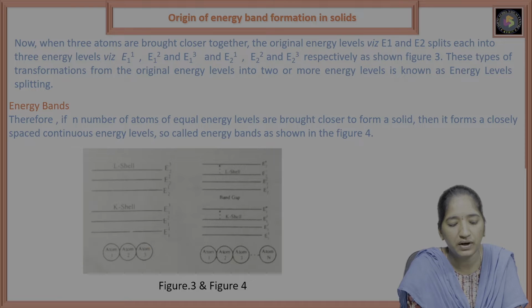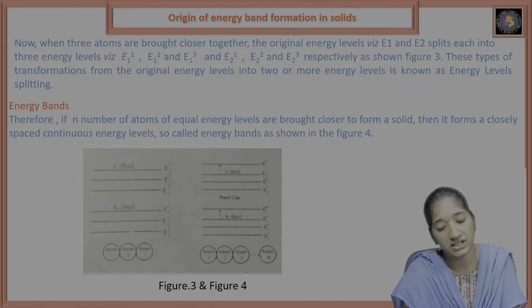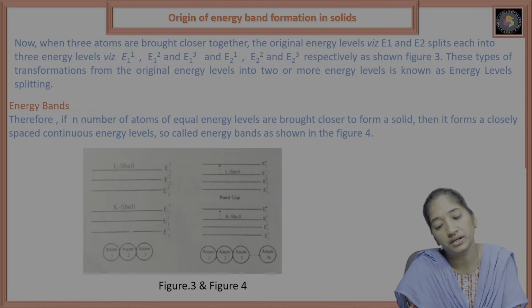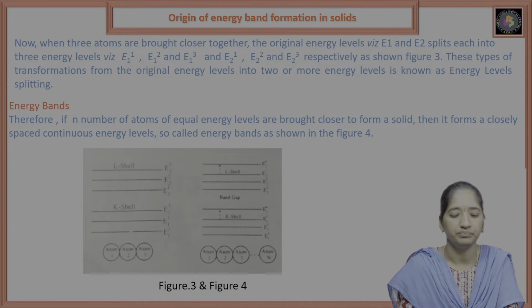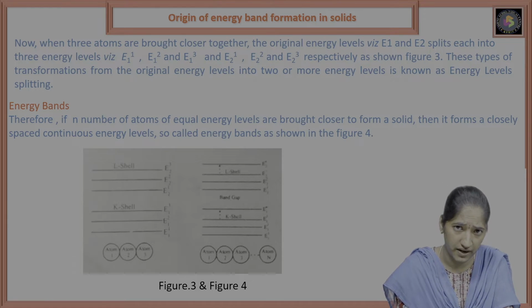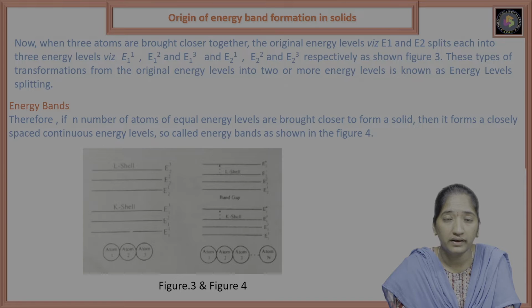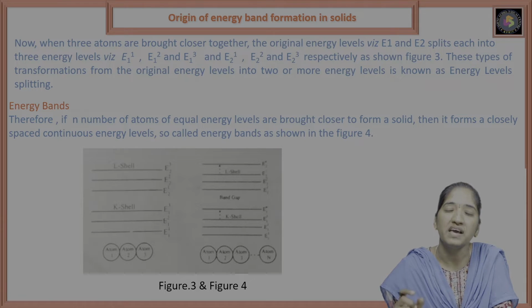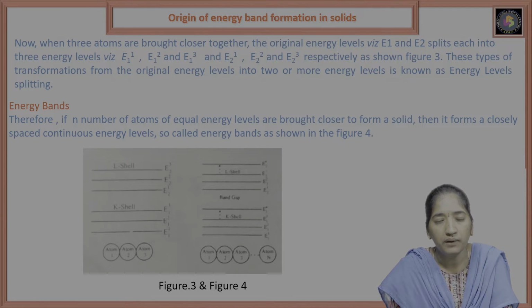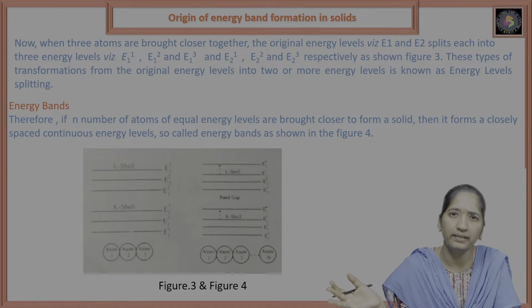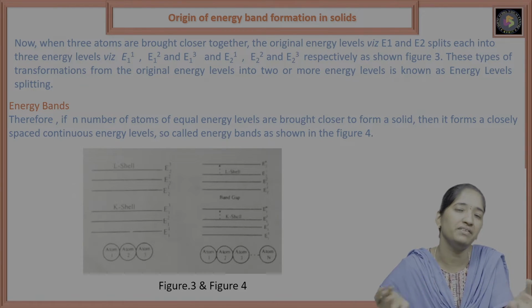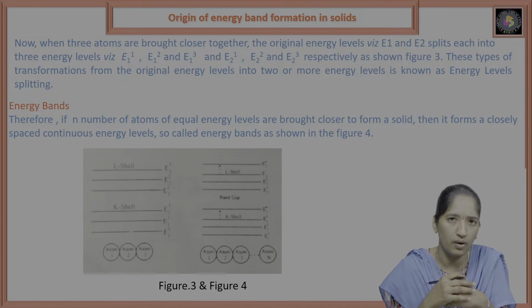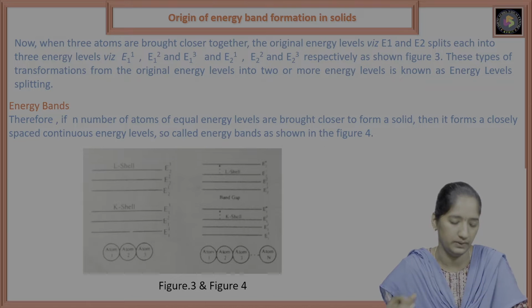So if you see 1, 2, 3, 1, 2, 3, 1, 2, 3, you are considering n number of atoms: 1, 2, 3 in the K shells, 1, 2, 3, 4, 5, 6 like that up to n. In the L shell, 1, 2, 3, 4, 5, 6, 7 like that up to n. So when we consider n number of atoms, what energy band will form? Because the n atoms have the same energy levels, when we bring all the atoms close together, a band will be formed because of the close spacing between the energy levels.